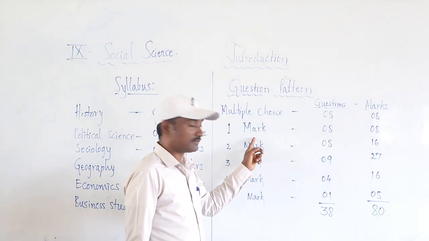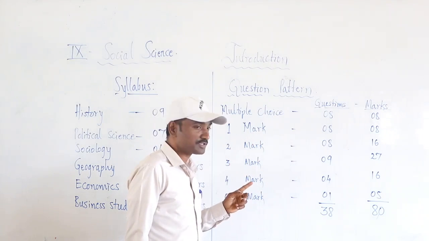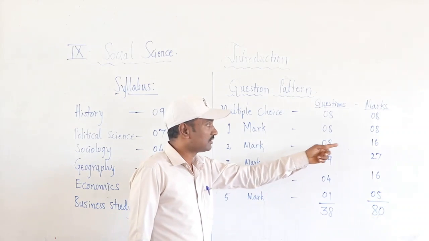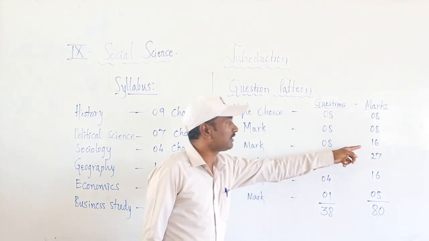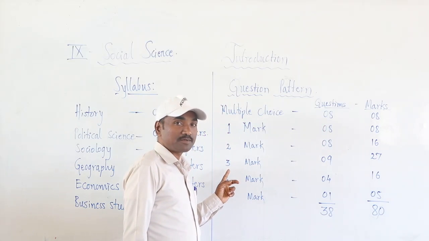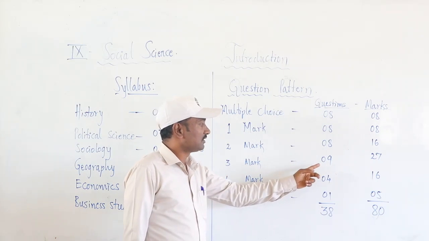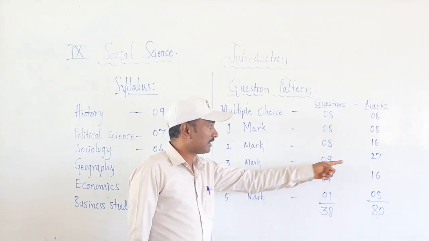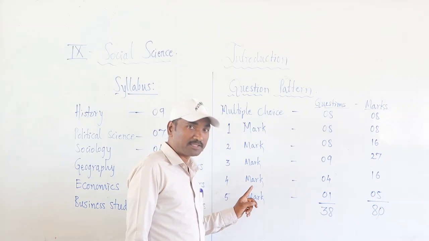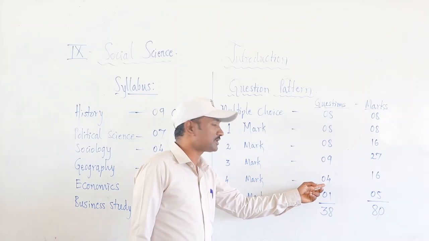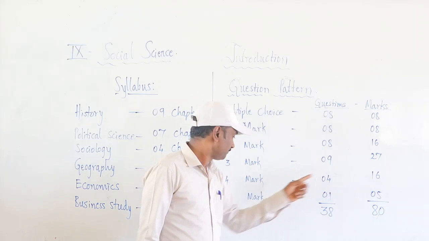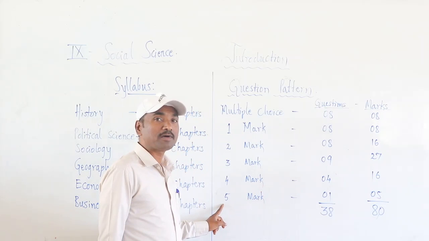This is the second pattern. And the third one is 2 mark questions. 8 questions will be there. Each question carries 2 marks. 8 questions will be there and marks will be 16. And there will be 3 mark questions pattern. In this, there will be 9 questions and 27 marks. And 4 mark question pattern will be there. There will be 4 questions. It carries 16 marks, and there will be a 5 mark question.